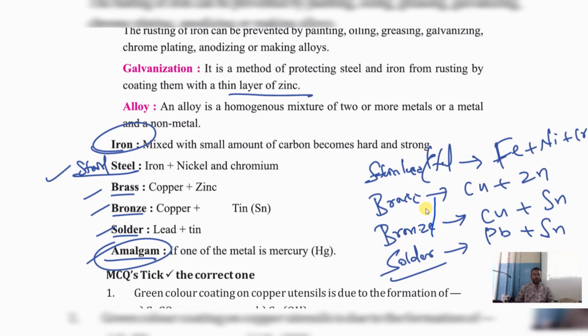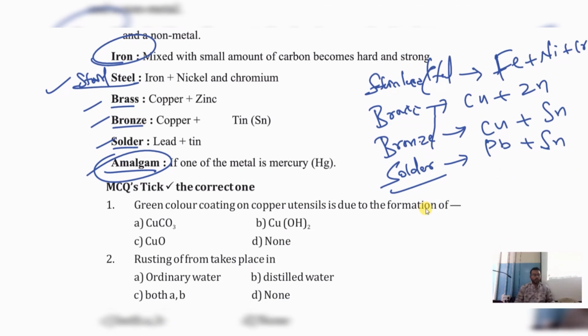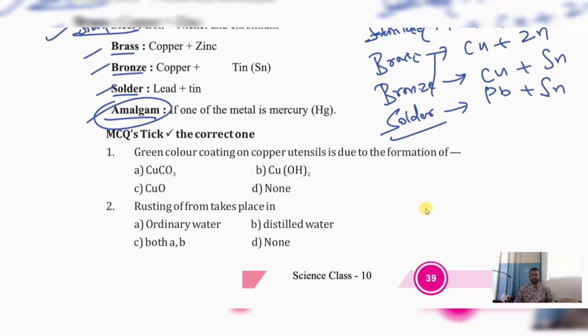Yeah, children, I hope you have understood. And similarly, we have one more alloy that is called amalgam. If one of the metals is mercury, it is called amalgam. That's it. Now see here, you can expect questions like this.